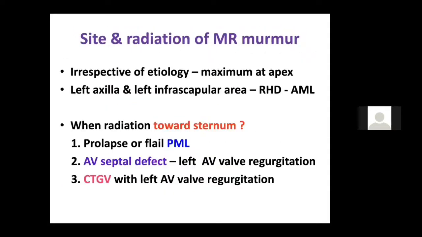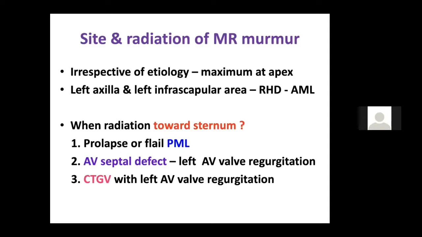I won't go into detail on the mechanism. Now, what happens to the MR murmur? I told you three important things which distinguish MVP from rheumatic. The fourth thing is the site of radiation. If an MR murmur radiates towards the base, it means it has involved the anterior mitral leaflet.